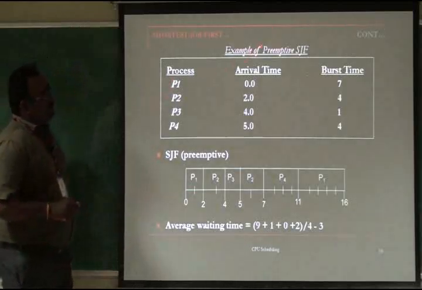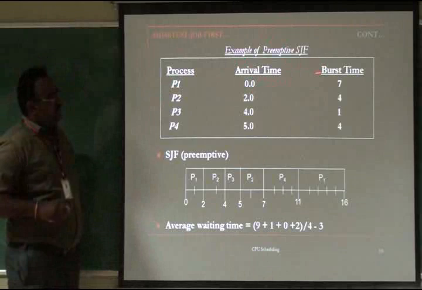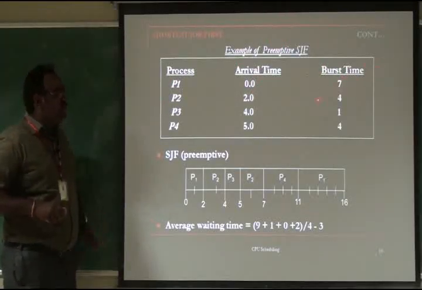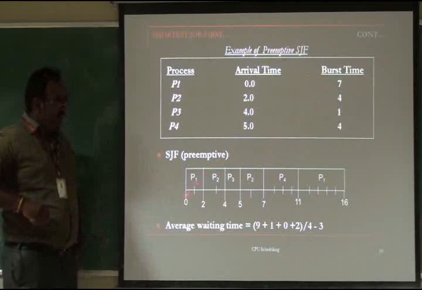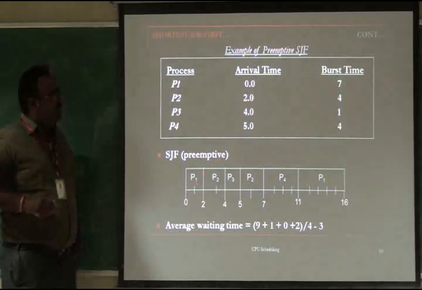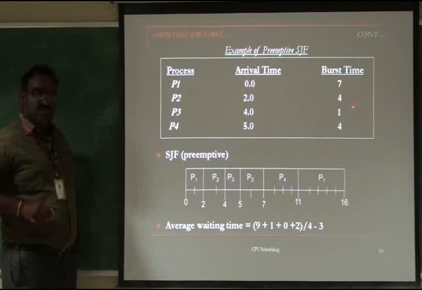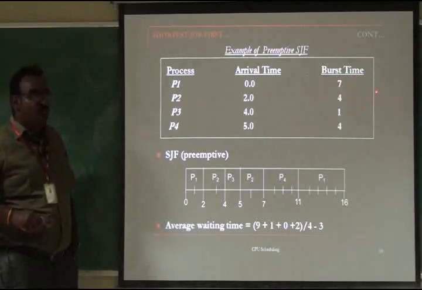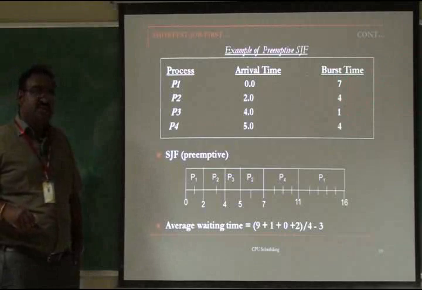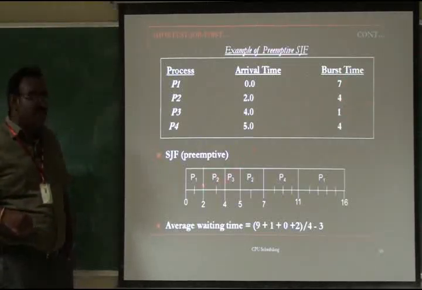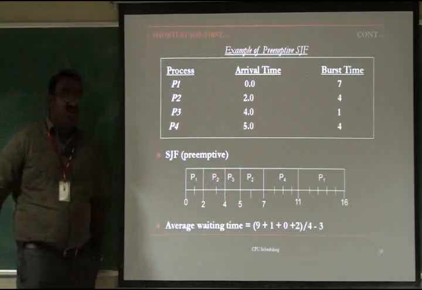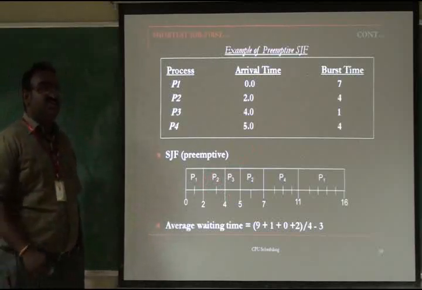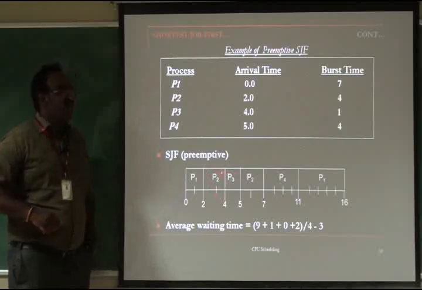So how is it? At the 0th millisecond, only one process is in the ready queue. Immediately the CPU schedules P1. So P1 is now getting the CPU, it executes 0th millisecond, 1 and 2. At the 2nd millisecond, P2 comes to the ready queue, which has a burst time of 4. But P1 has already executed 2 milliseconds, so the remaining burst time of P1 is 5. Now at the second millisecond P2 comes, 5 and 4 are compared by the CPU, and 4 is smallest, so P2 now gets the CPU. We call this the shortest remaining time first algorithm, that is SRTF.